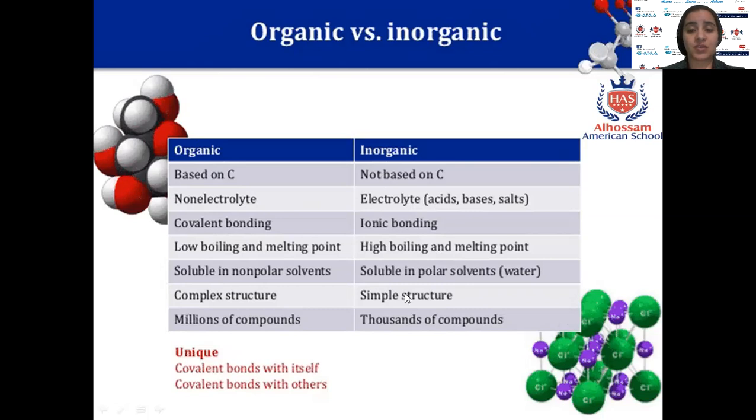For example, salt, sodium chloride, and HCl are simple. Acids, for example H2SO4, have simple structures. Organic compounds number in the millions, but inorganic compounds just in the thousands. Okay, this is a comparison between organic and inorganic compounds.